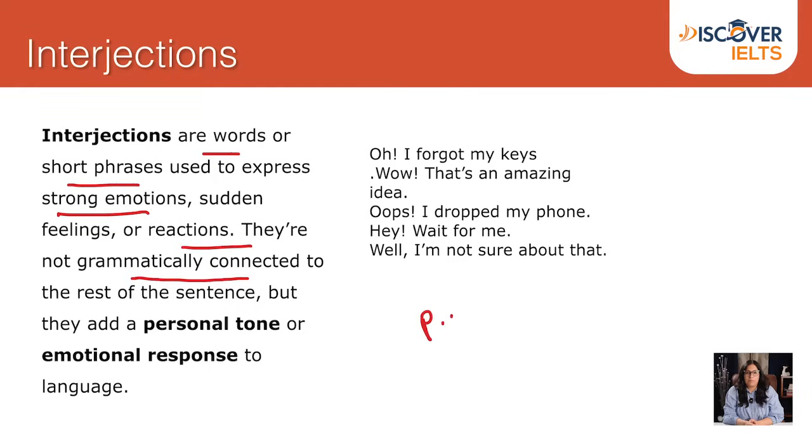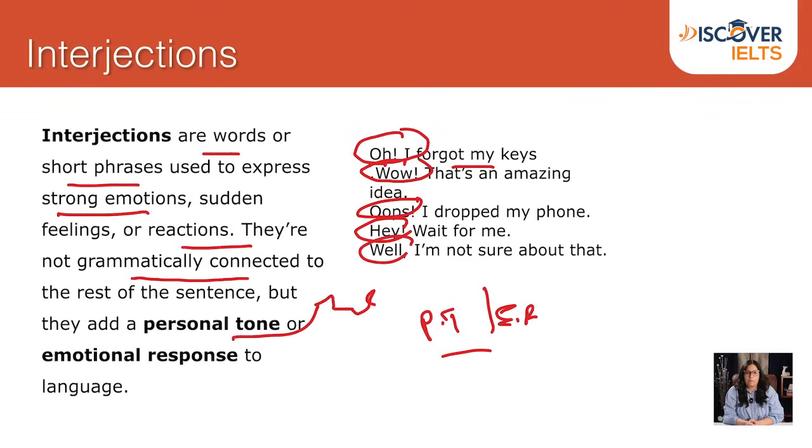For example, oh, I forgot my keys. Wow. Oops. Hey. Well, these are your personal tone expression and your emotional response. That is the interjections.